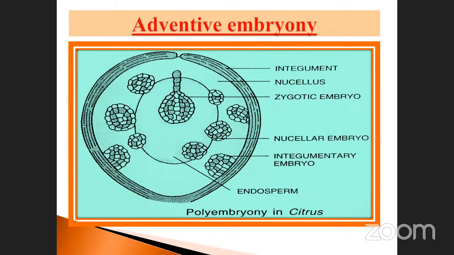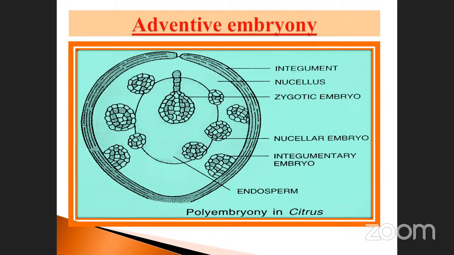Before that, there is a space, and that space is called the nucellus. Sometimes the nucellus is also modified into seed formation. You already studied that. This one is called the zygotic embryo. Zygotic embryo means the fusion of gametes, male and female. And the nucellar embryo: how many embryos are present in this area? Just note it down. So the zygotic embryo is in the center, as you know.